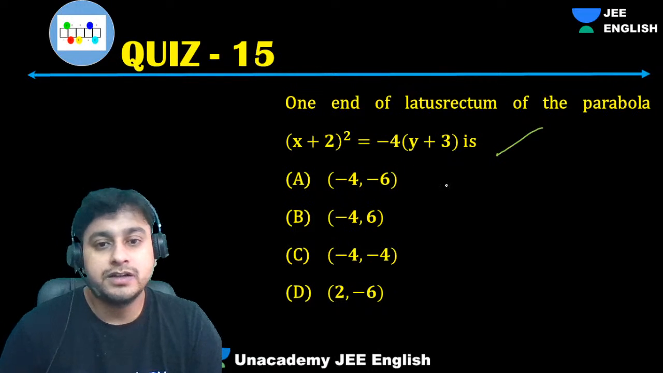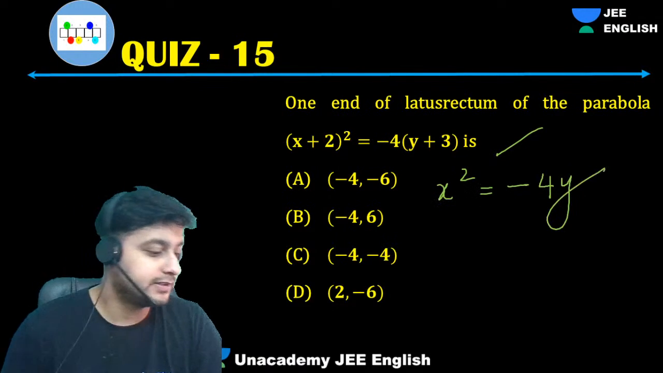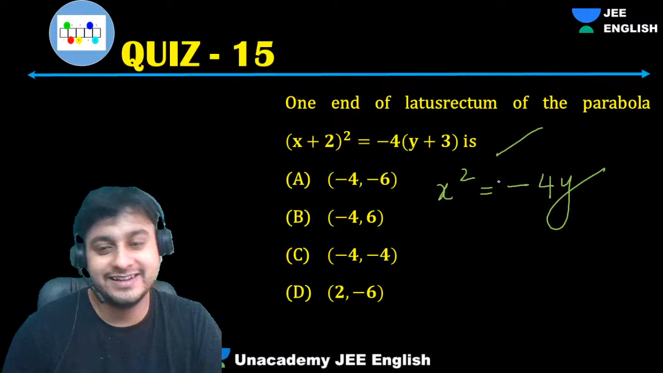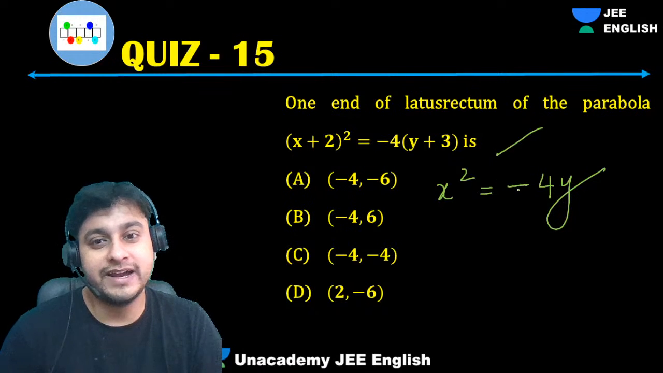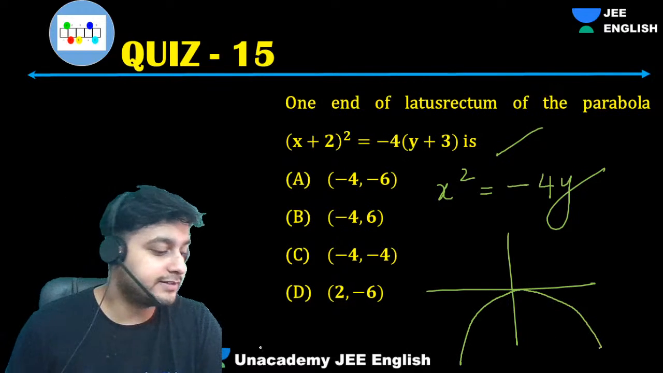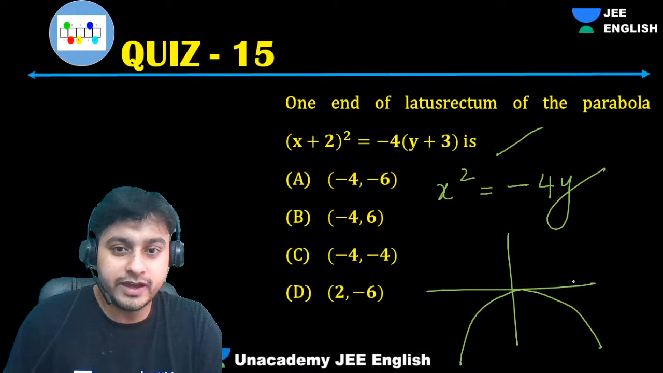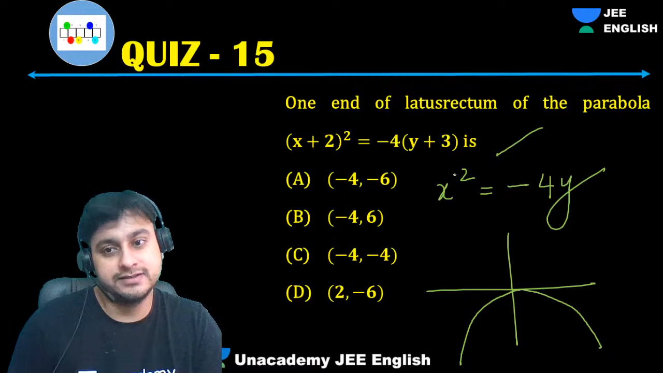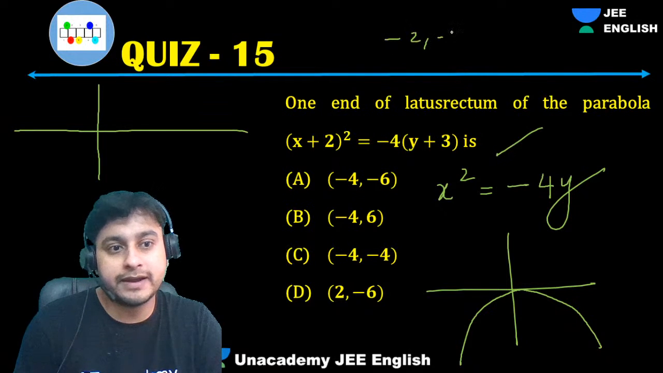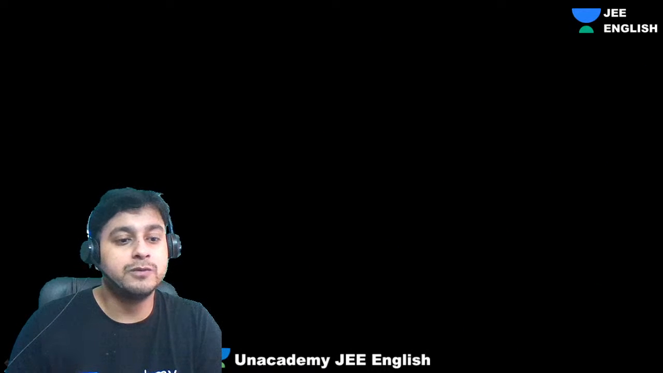See guys, comparing it with what? x square equals minus 4y. Good afternoon, Drishti. x square equals minus 4y. That means it's a downward facing parabola. Yes, it's a downward facing parabola. Now guys, what is the vertex? Compare with this. Vertex is at minus 2 comma minus 3. Let me draw that. This is the vertex.